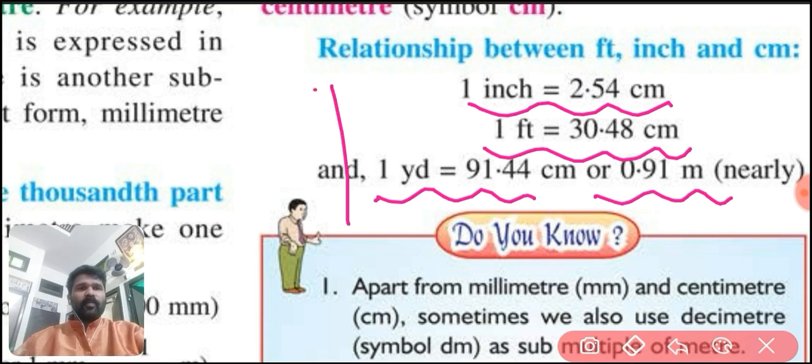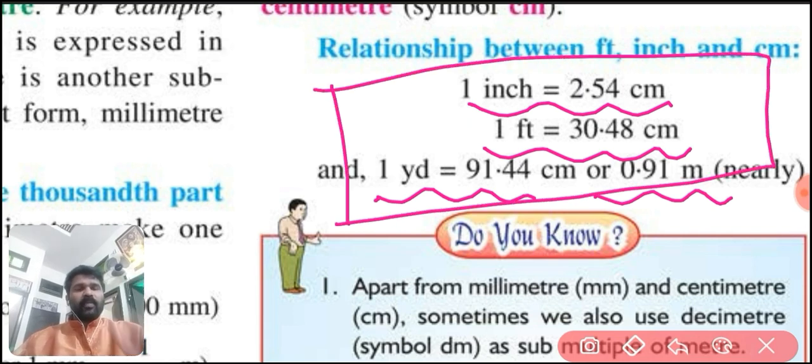These points are very important, please mark and keep. It is very useful in our daily life.